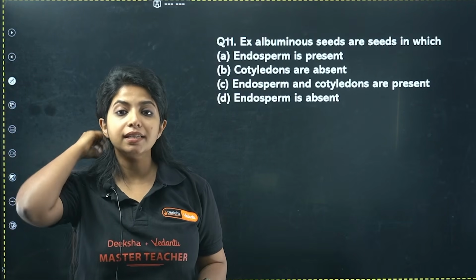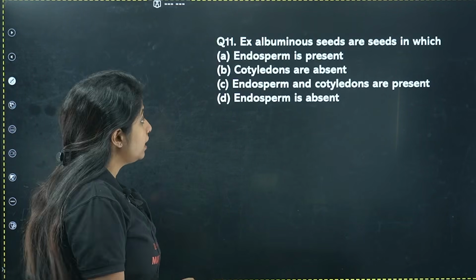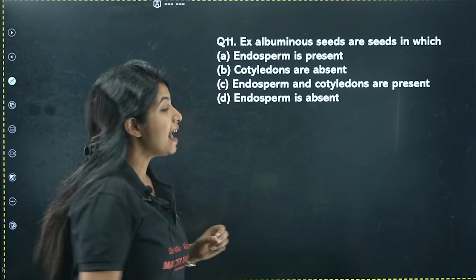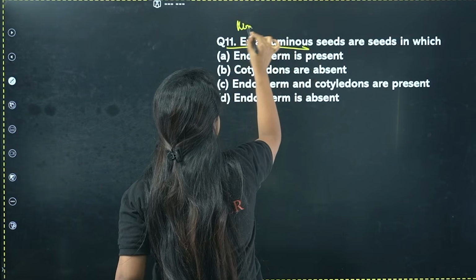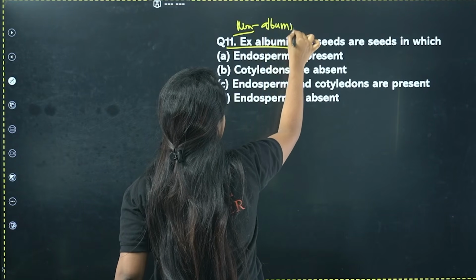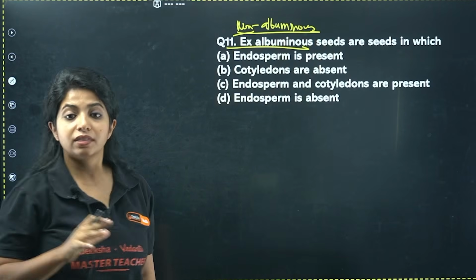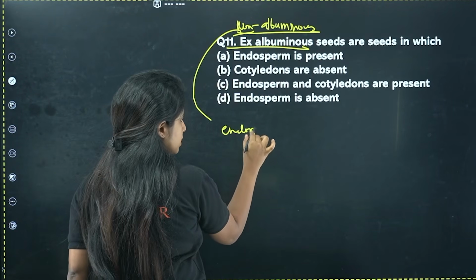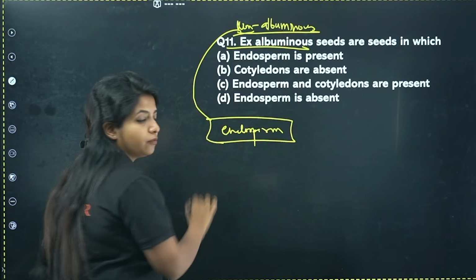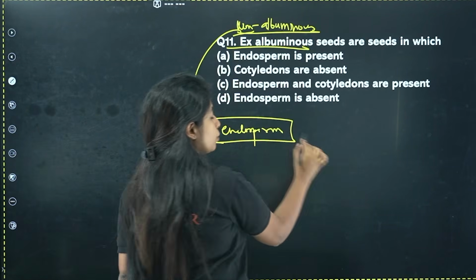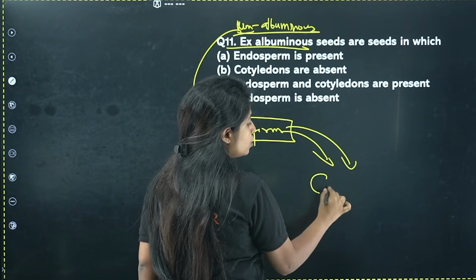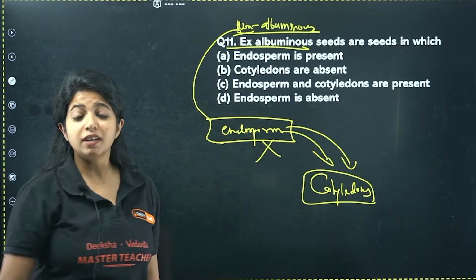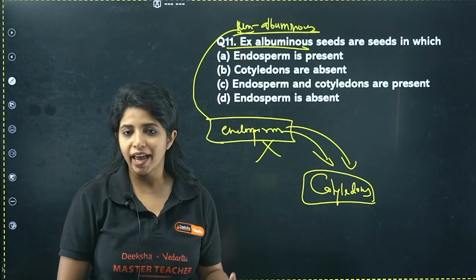Ex-albuminous seeds are seeds in which: endosperm is present, cotyledons are present, endosperm and cotyledons are present, or endosperm is absent? What do you think? Ex-albuminous means non-albuminous, as in basically they will not have endosperm left. The endosperm which is formed at the end of double fertilization is later completely utilized by the embryo to form what? Cotyledons. So they do not have the endosperm left behind. That is why you call them ex-albuminous or non-albuminous.